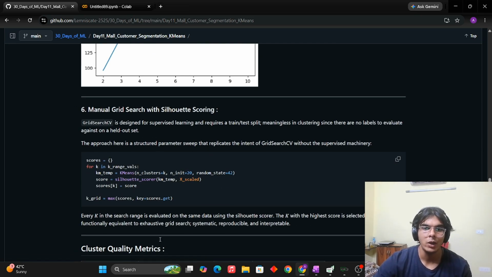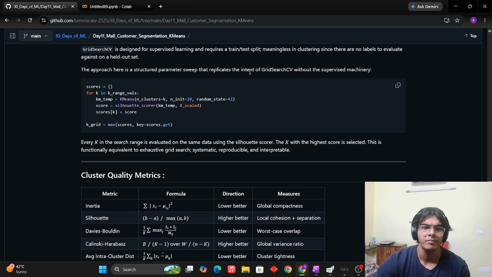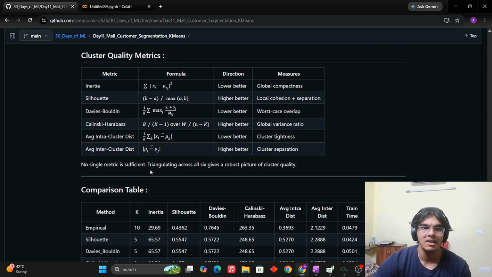This is a neat trick I tried to implement, and it did work. We cannot really implement grid search CV here because this is an unsupervised algorithm. But what I did was I gave values to grid search CV and said that whatever gives us the highest silhouette score, take that value of K. So this is another trick to get the value of K. But the first five are really the key values which we should be using. These are the metrics.